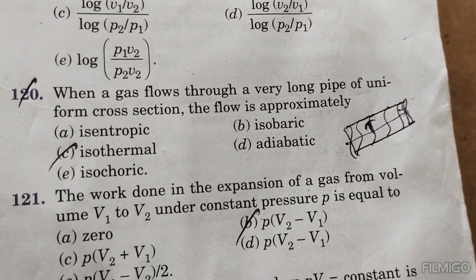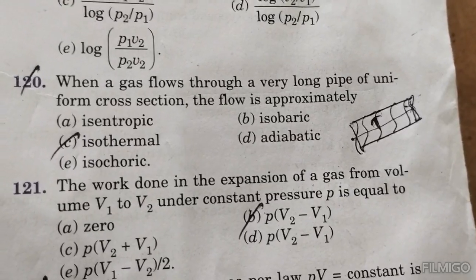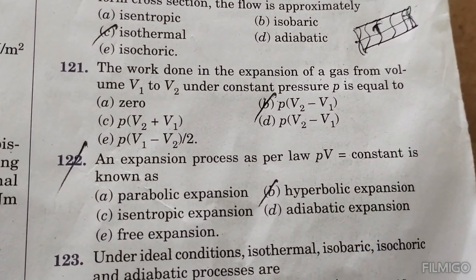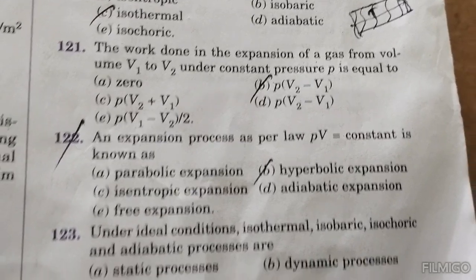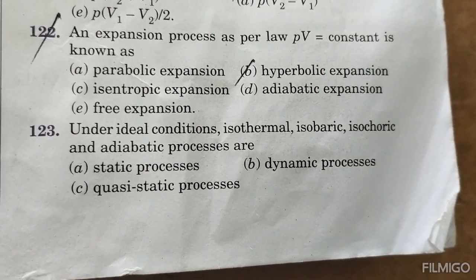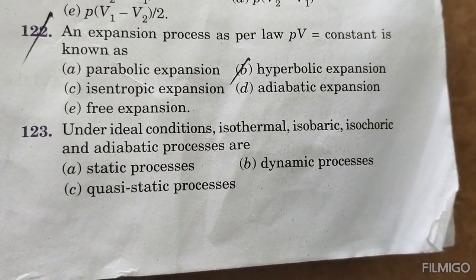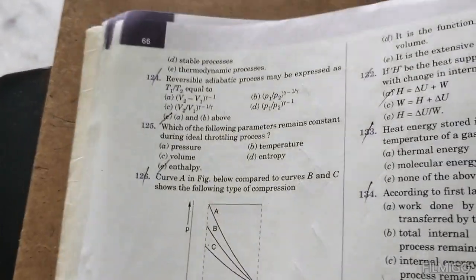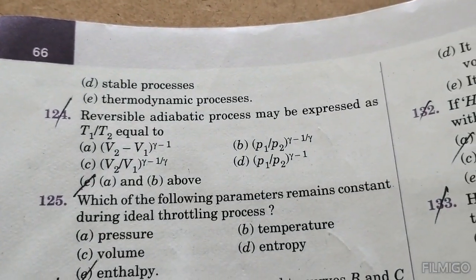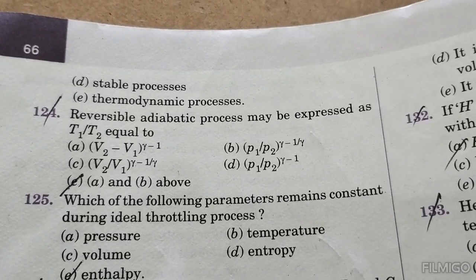When a gas flows through a very long pipe of uniform cross section, the flow is approximately isothermal. The work done in the expansion of gas from volume V1 to V2 under constant pressure P is equal to P times V2 minus V1. The expansion process as per law PV equals constant is hyperbolic expansion. Under ideal condition, isothermal, isobaric process and adiabatic process are dash. A reversible adiabatic process may be expressed as T1 by T2 is equal to A and B.